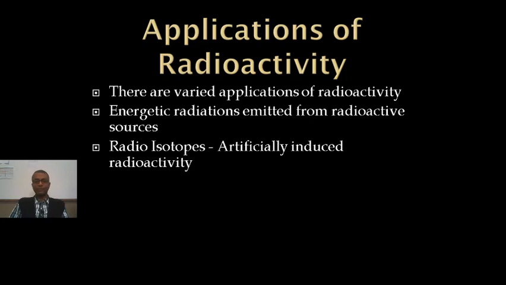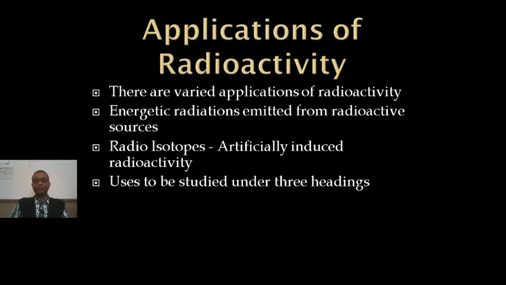Radioactivity can be natural and artificial. Here we are talking about radioisotopes, where radioactivity has been induced artificially, and most of the interesting techniques we'll see use artificially produced radioisotopes.